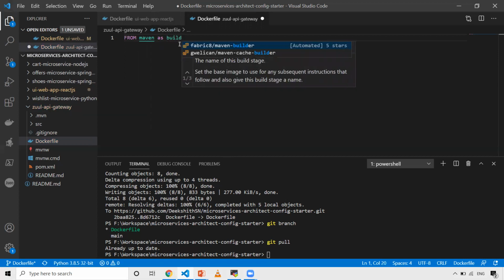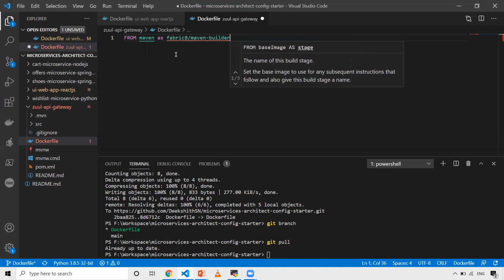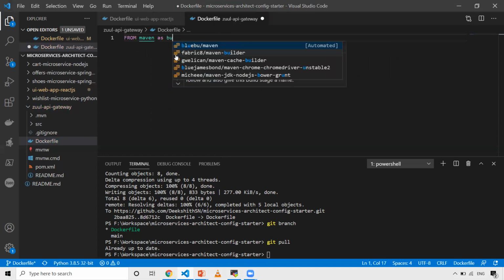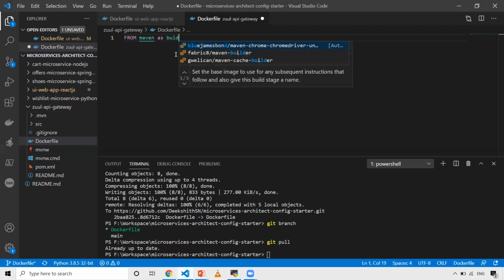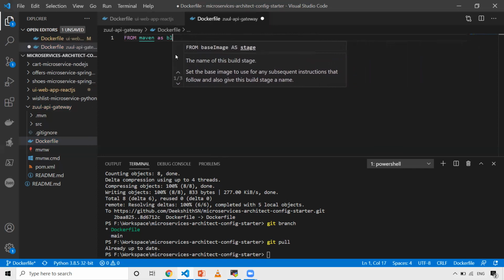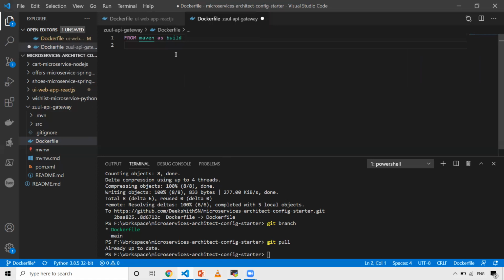I'm giving just an alias because in another stage I want to refer to it by this name itself. I'll just give build. And then after that, I want to set my work directory, and I'll make it standard, which is /app.